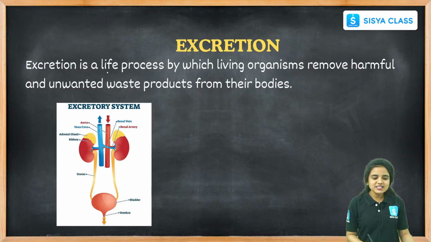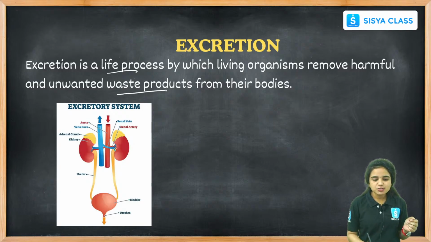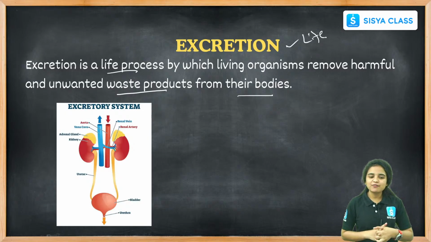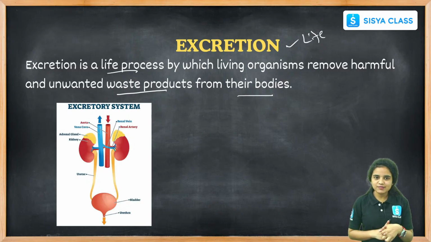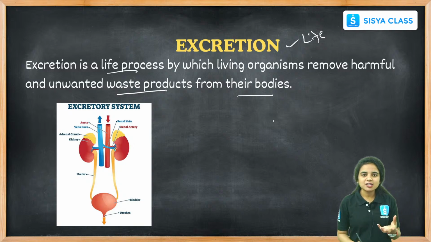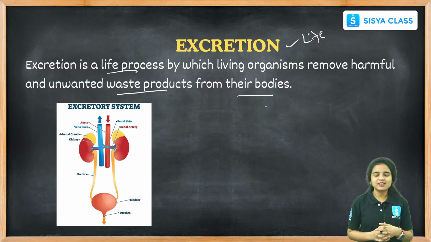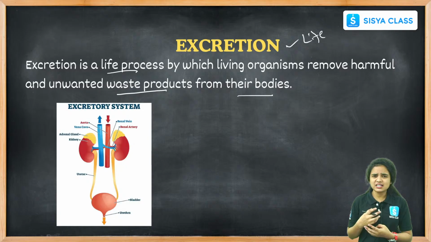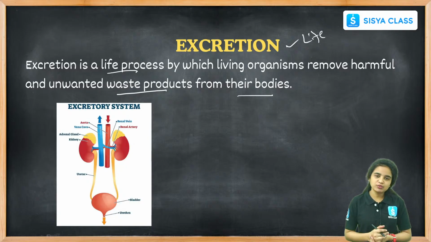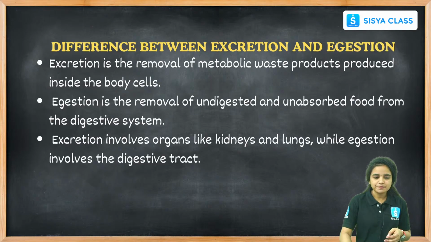Excretion is a life process by which organisms remove harmful and unwanted waste products from their bodies. Excretion is another important life process that happens in every living organism. It is nothing but the removal of the waste materials or unwanted materials present in our body. Let us see how this excretion process happens.